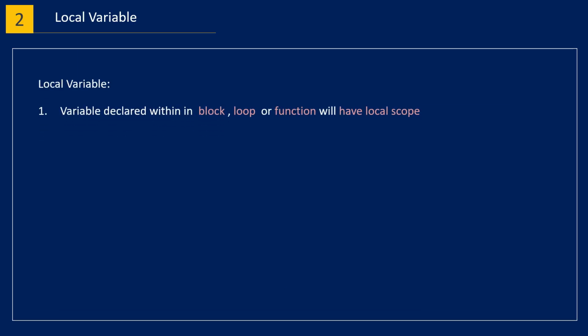Similarly, the scope of a local variable is limited to that block, to that loop or function only. It can be accessed within the declared block, loop or function. We cannot access it outside that block or that loop.